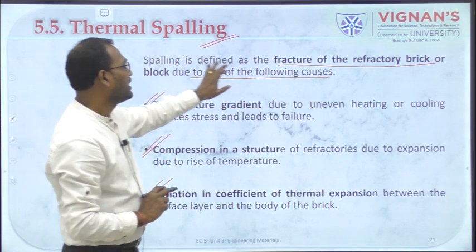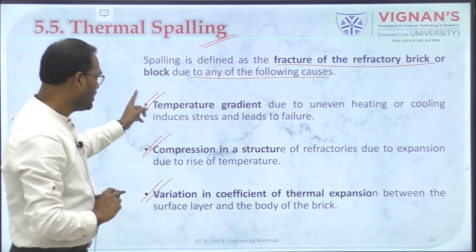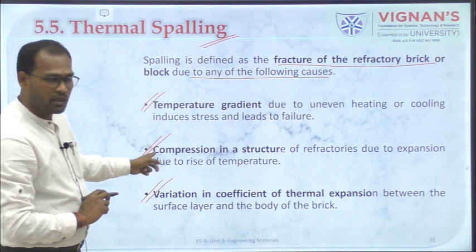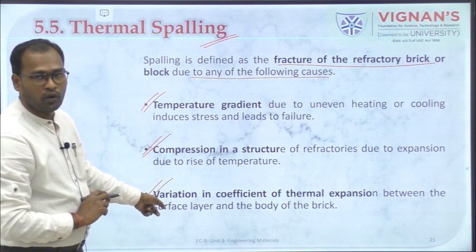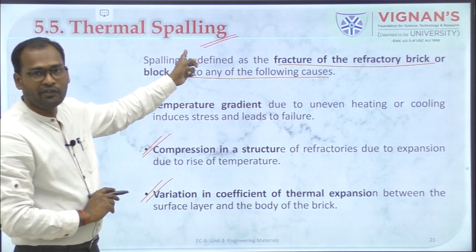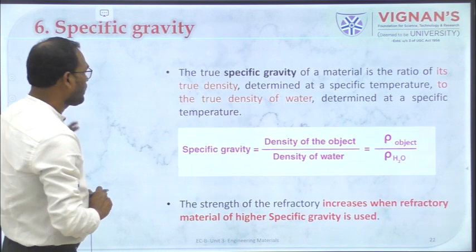Thermal spalling is defined as the fracture of the refractory material when it undergoes any of the three, like change in the temperature, change in the compression, or change in the thermal coefficient. Because of these things, when a material undergoes a fracture, that we call thermal spalling, right?